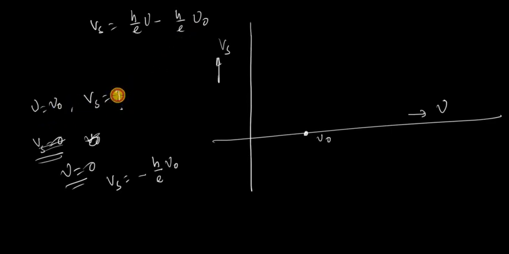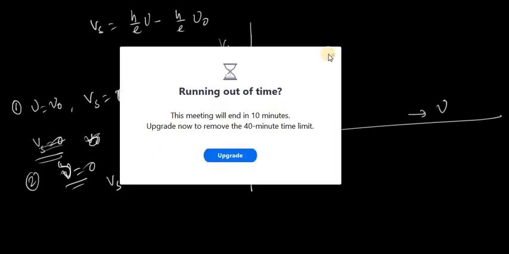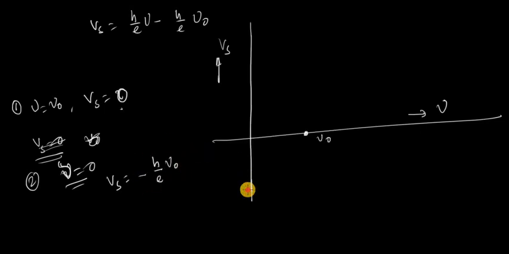When nu is equal to nu 0, Vs is equal to 0. This is number 1. And when nu is equal to 0, Vs is equal to minus h by e into nu 0. This is nu. Putting nu equal to nu 0 over here, Vs is equal to 0. When nu is equal to 0, Vs is equal to minus h by e into nu 0. This is a negative potential. Suppose this is your minus h by e into nu 0. This side is positive and this side is negative. So this is h by e into nu 0, and this is nu 0.